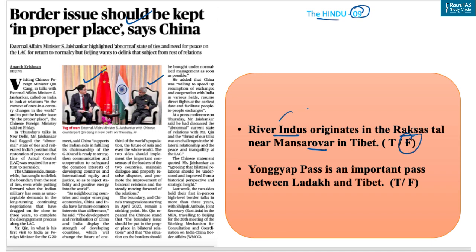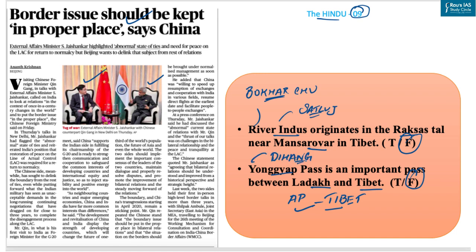Why? Because river Satluj emerges from this glacier, while river Indus originates from a glacier near Bokhar Chu in the Tibetan region in the Kailash mountain range. The next statement is, Yongyap Pass is an important pass between Ladakh and Tibet. Again, this statement is false because this pass is between Arunachal Pradesh and Tibet. This pass is also known as Dihang Pass, and the Brahmaputra enters India from this pass.